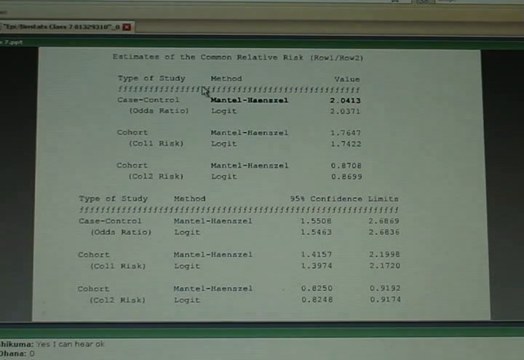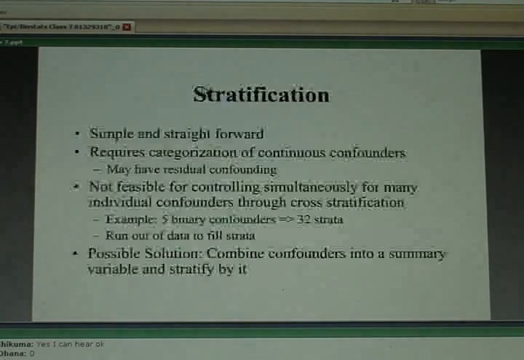Divide people into risk groups who have similar values of the confounder, young people in one group, old people in another group. You compare young men to young women in one analysis, old men versus old women in another analysis, and then you average the results together, and that's where this number 2.04 comes from. Well, that's how you can control for confounding with stratification.